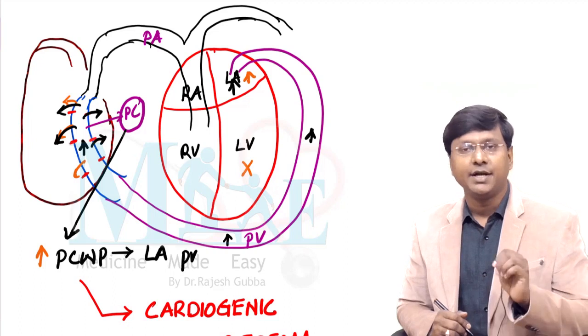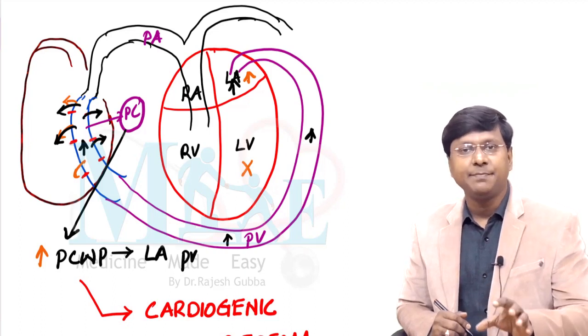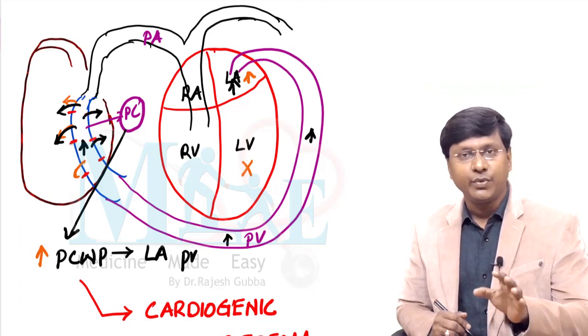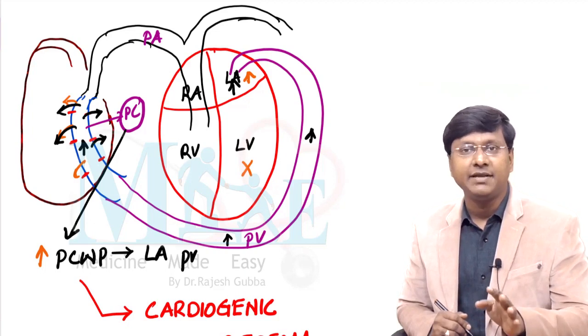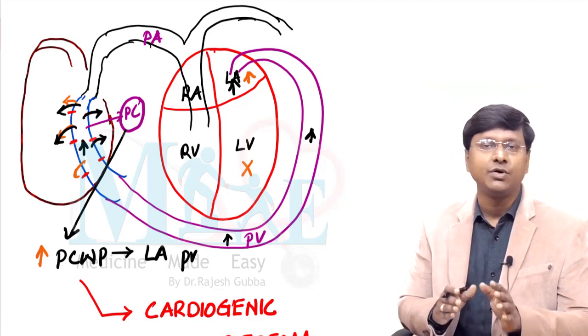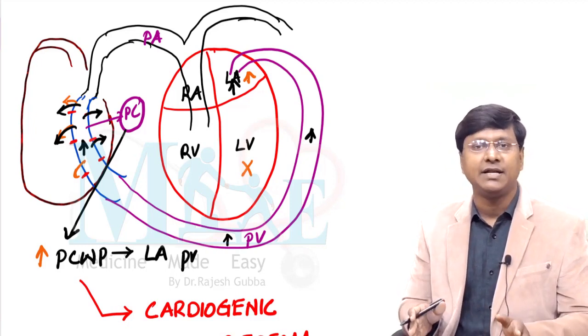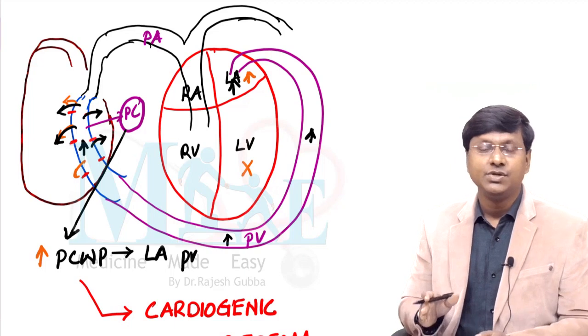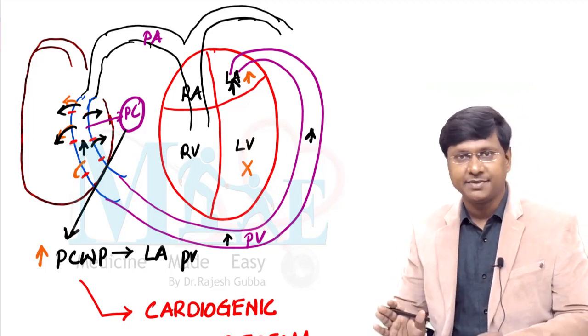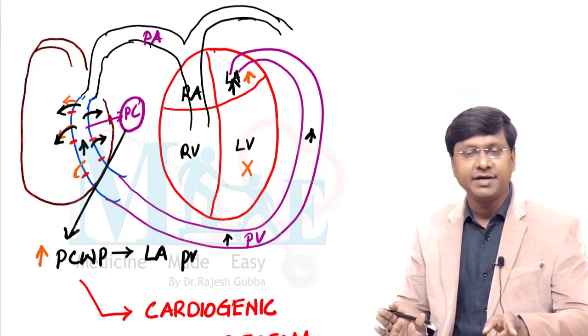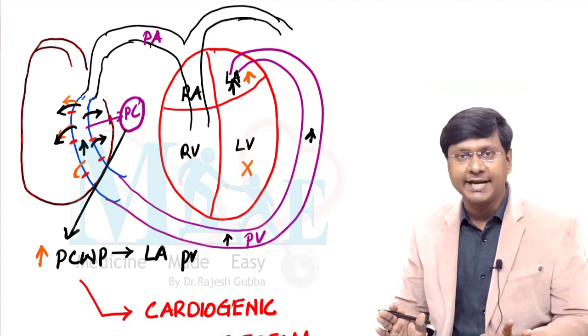Is that clear? Now, this particular type of pulmonary edema, where the pulmonary capillary wedge pressure is normal, but still the fluid is moving out from the pulmonary capillaries into the alveoli, is called non-cardiogenic pulmonary edema. Why is there pulmonary edema here? It is not because of a cardiac pathology.